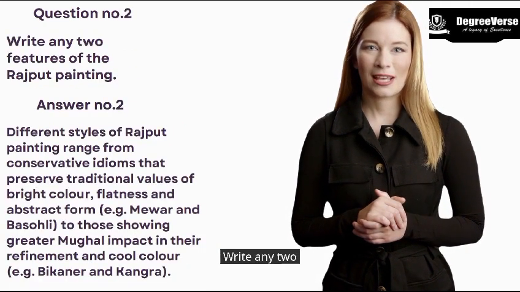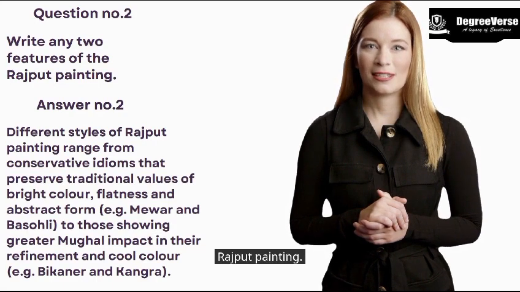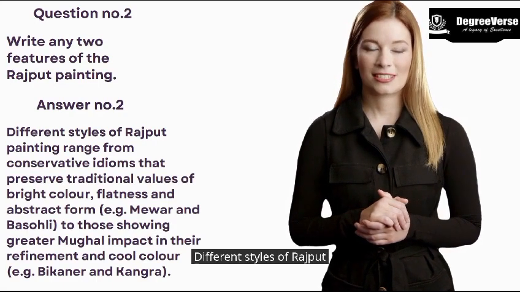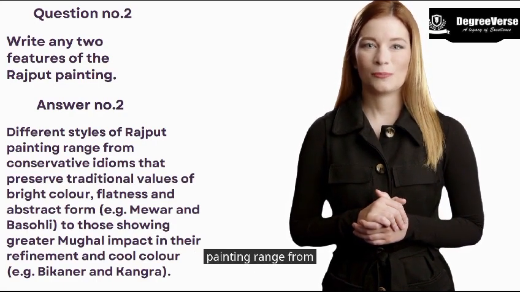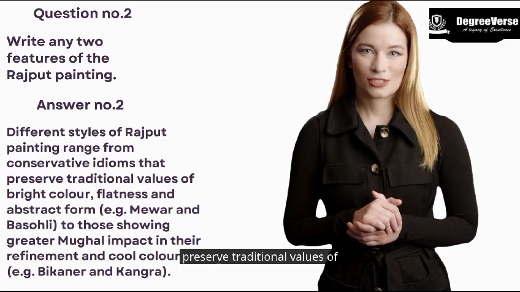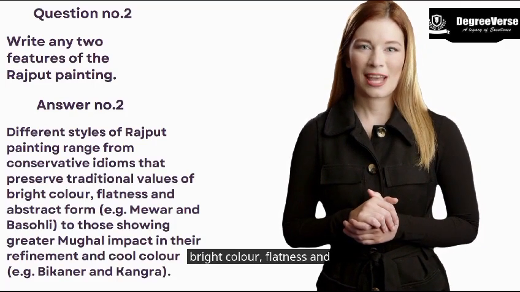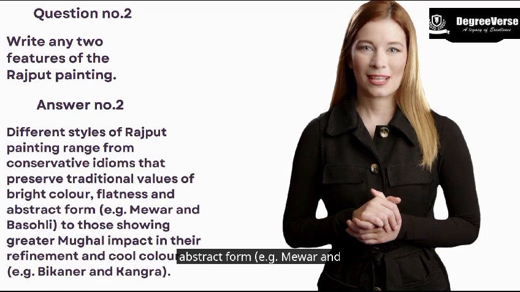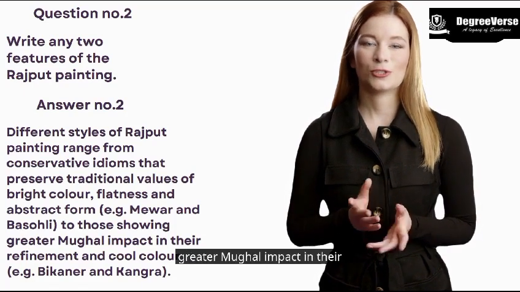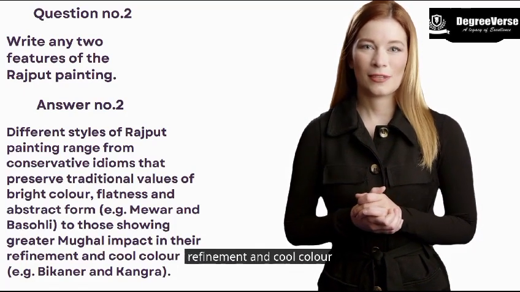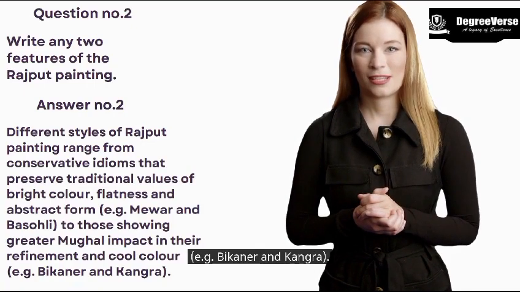Question number 2. Write any 2 features of the Rajput painting. Answer number 2. Different styles of Rajput painting range from conservative idioms that preserve traditional values of bright color, flatness, and abstract form, e.g. Mewar and Basohli, to those showing greater Mughal impact in their refinement and cool color, e.g. Bikaner and Kangra.